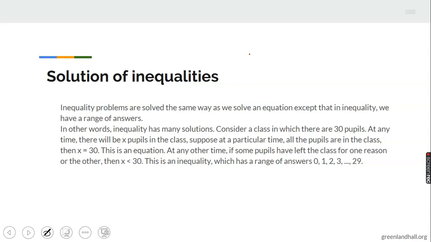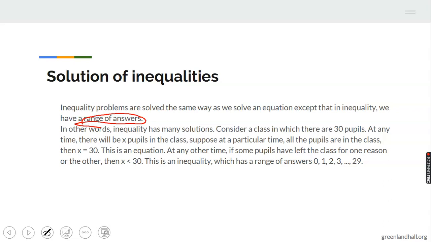What do I mean by range? If s is less than 30, that means you pick those numbers that are less than 30. If s is greater than 30, that means you pick all the numbers that are greater than 30. So the solution of an inequality is always in range.